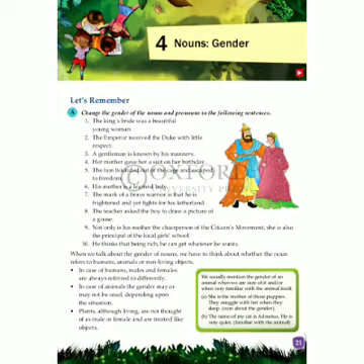Please remember this. If you know exactly the gender, you can use he or she. But if you don't know, better to use it. And about plants, although they are living things, we have to consider them as objects and we use it.